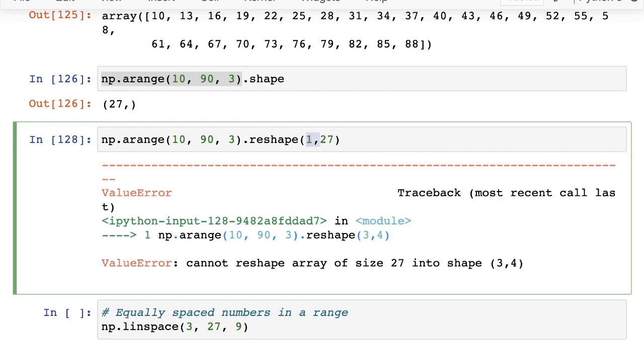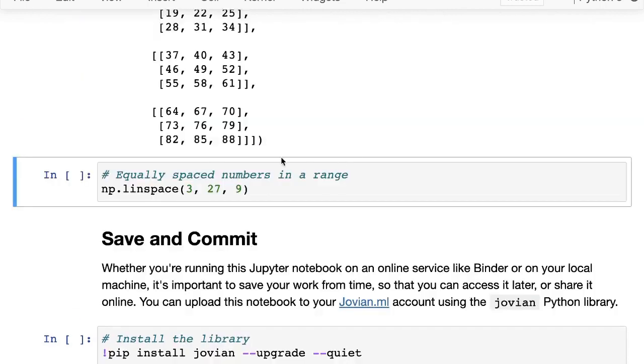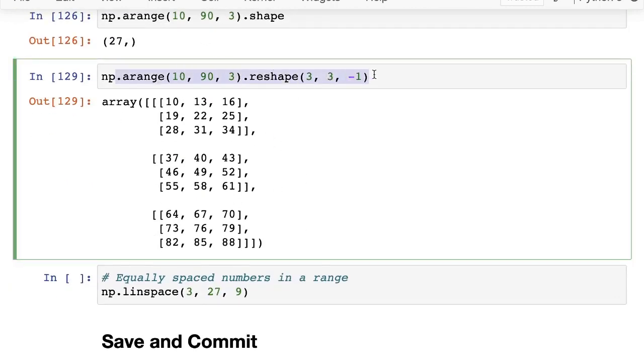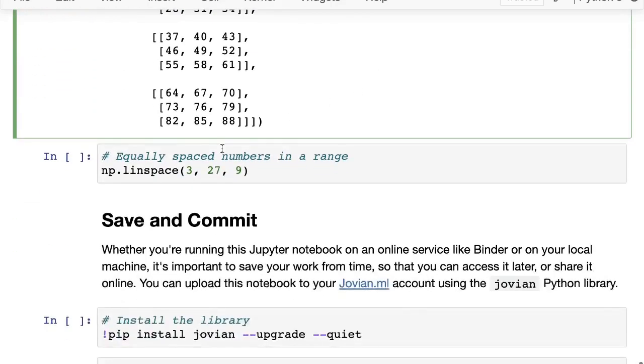One interesting thing is that because the total number of elements is fixed, while reshaping, you can leave out one of the indices. So you can just say 3, 3, -1, and NumPy will automatically calculate that in total you need 27 elements. So this number should be 27 divided by 3 multiplied by 3, which is 27 divided by 9. So this number will be 3. If you leave it as -1, you can see that we get the same result. That's a very nice way of creating NumPy arrays of different shapes that you need.